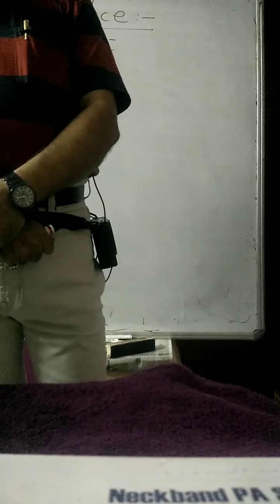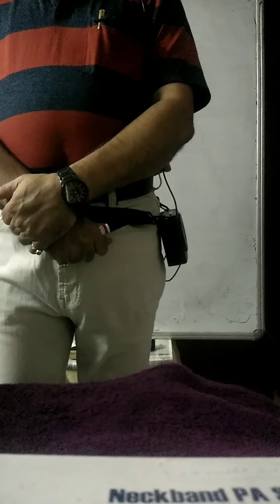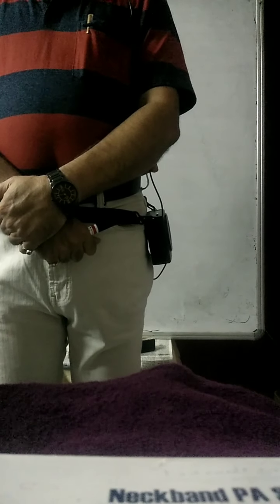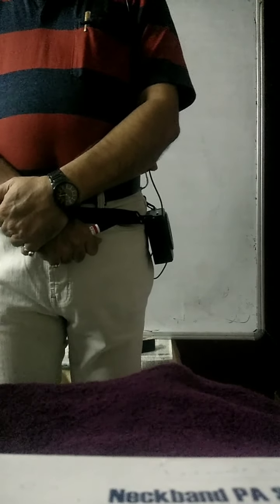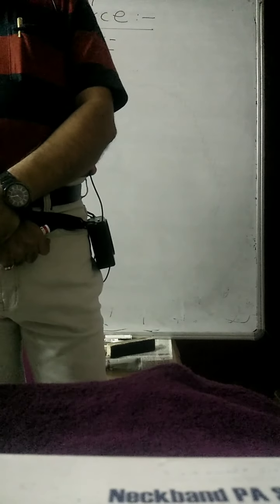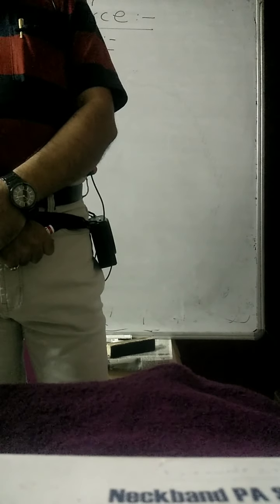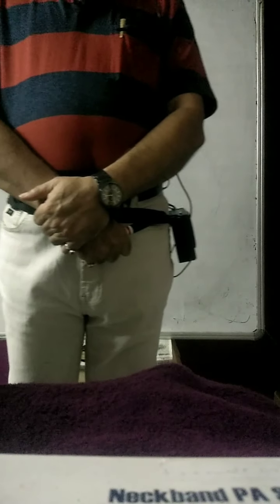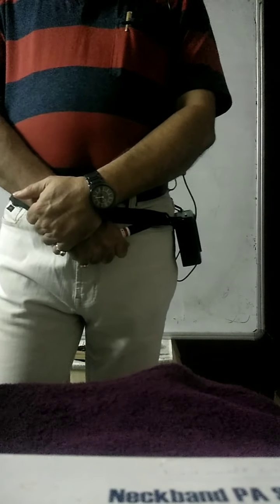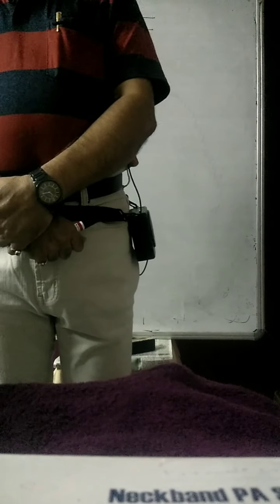But in total, m1 u1 plus m2 u2 is equal to 0, which should be the same as m1 v1 minus m2 v2, because the bullet and the gun move in opposite directions. Finally, m1 v1 is equal to m2 v2. So we can use this equation to solve numericals also.